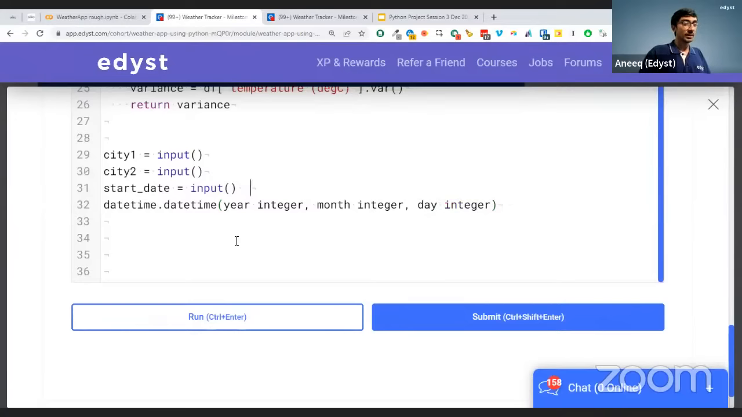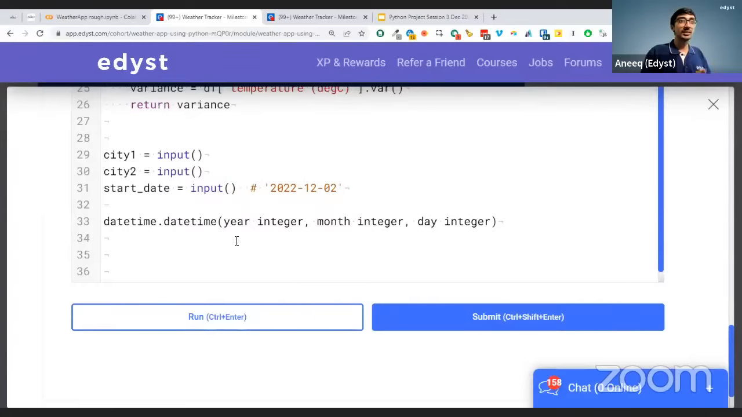Okay. Now remember, the input I'm going to get is something like this: 2022-12-02. I need to get the year out of it, the month out of it, and the day out of it. The year, month, and day is what I need to get out of this. How do I do it, everyone? I will split it. I will actually have to split this thing. So I'll just say start_date equals start_date.split. I'll have to do this.